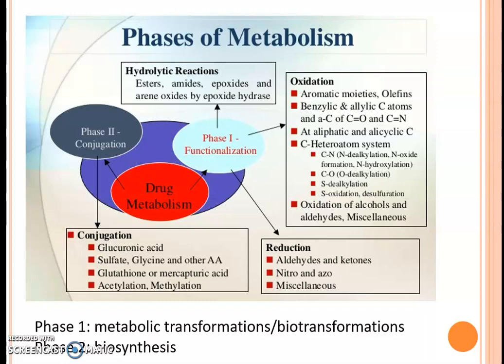Phase 2 is known as the conjugation phase. Here the drug gets conjugated with other moieties. They are further subdivided as glucuronic acid conjugation, sulfate, glycine and other amino acid conjugation, glutathione or mercapturic acid conjugation, acetylation or methylation. We will see all the phases one by one.